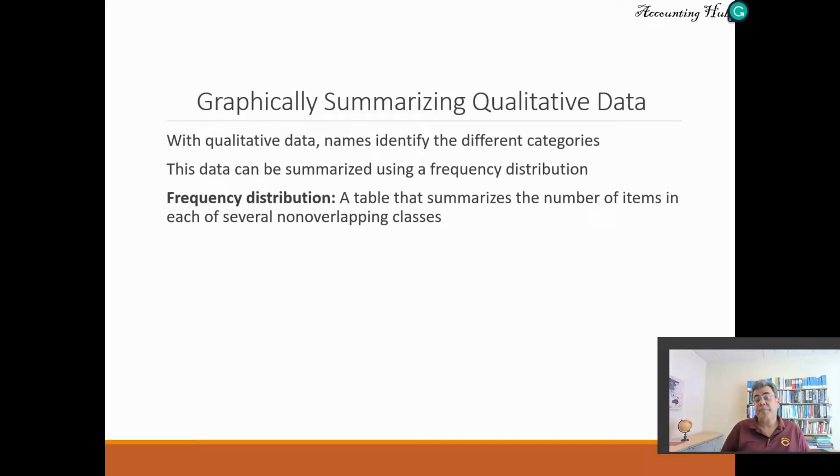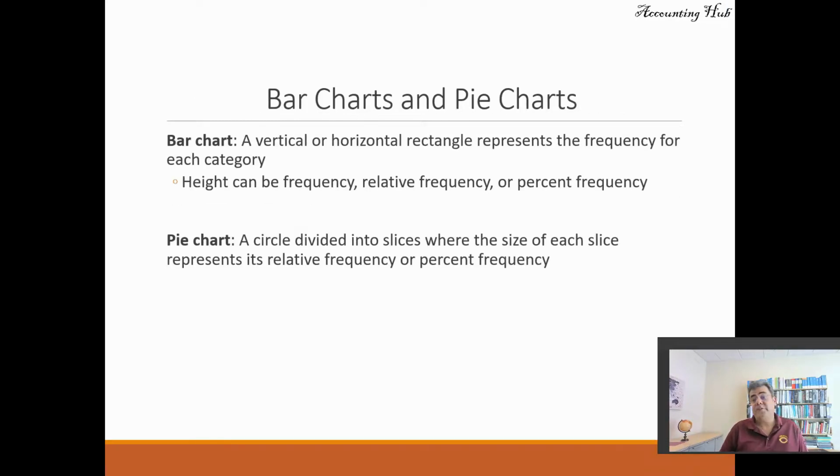And we have three very important charts to work with. The first two, bar charts and pie charts. So a bar chart, a vertical or horizontal rectangle, represents the frequency for each category. High can be frequency, relative frequency, or percent frequency. We will be working on that. And a pie chart, a circle divided into slices, just like a pizza, where the size of each slice represents its relative frequency or percent frequency.